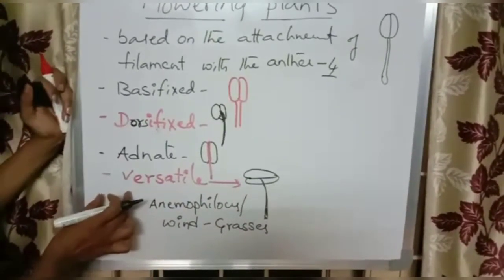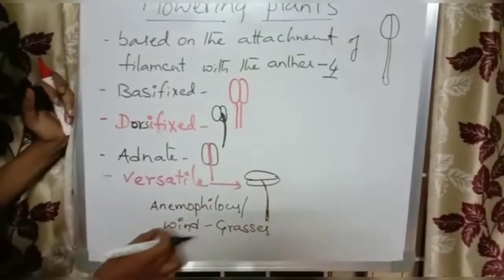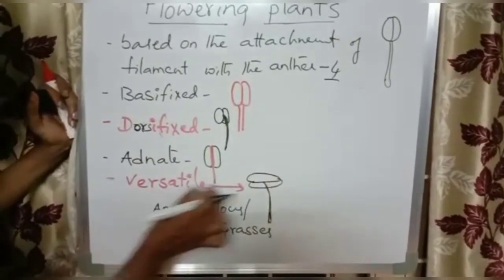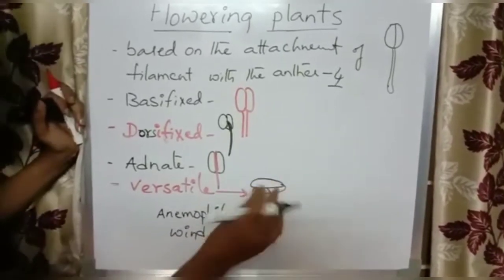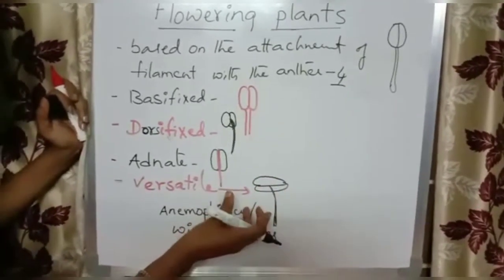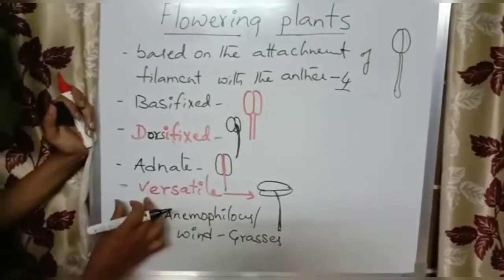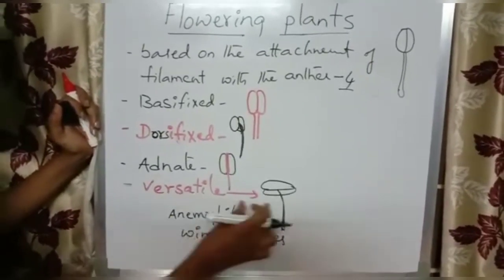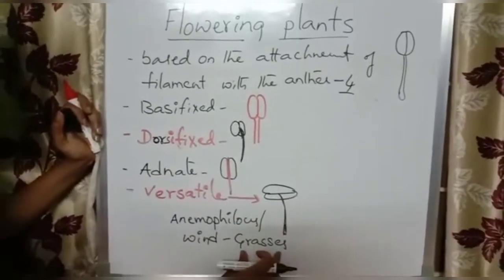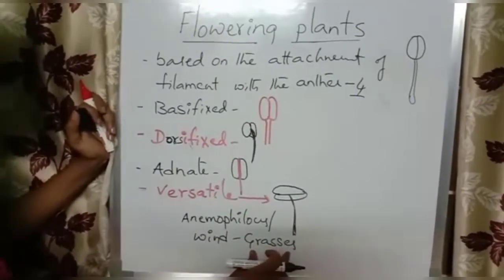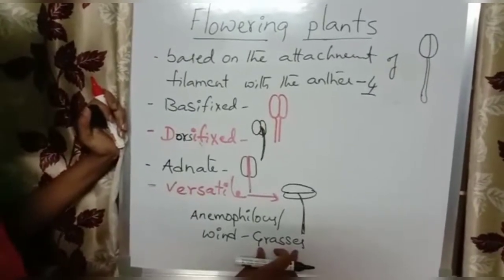If the filament is attached to the anther at a point, and not only that, this anther is swinging freely in the air, that kind of stamens are called versatile. We see this especially in grasses.